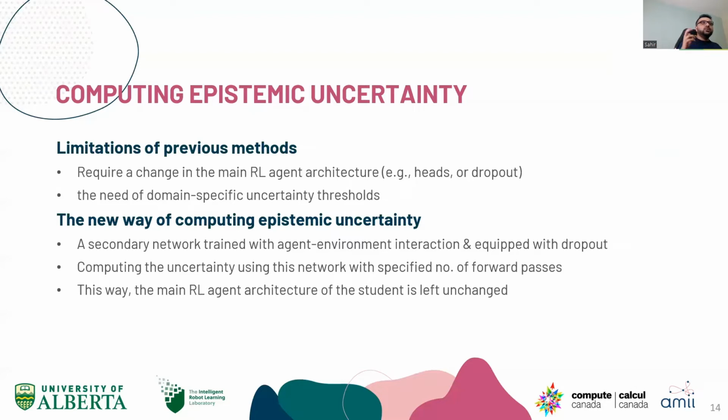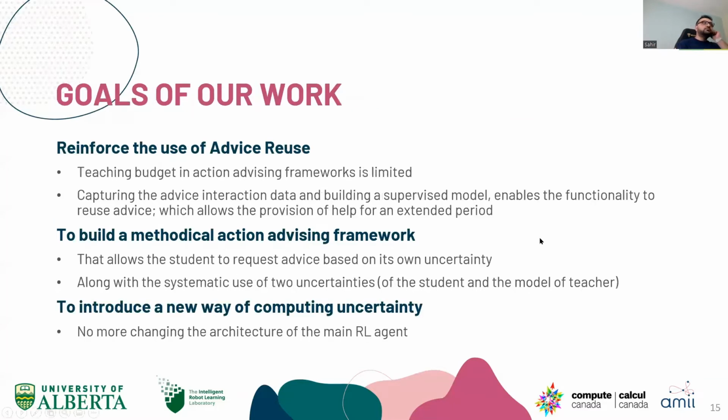The student agent can be any RL agent architecture; it doesn't have to be modified. We have a secondary neural network, which will be a proxy for the uncertainty of the student RL agent. That way we keep whatever algorithm we want to test. We just have a secondary network that can be changed depending on whether you need the uncertainty or not.